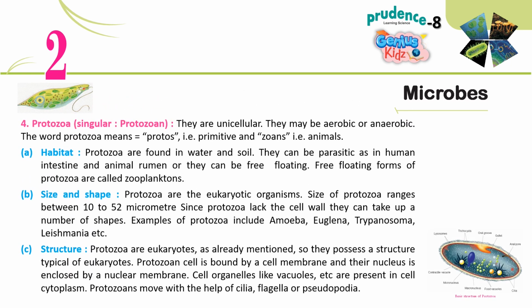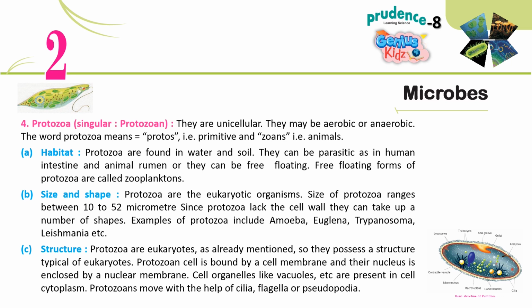4. Protozoa, singular protozoan. They are unicellular. They may be aerobic or anaerobic. The word protozoa is equal to protos, that is primitive, and zoa, that is animals. A. Habitat. Protozoa are found in water and soil. They can be parasitic, as in the human intestine and animal rumen, or they can be free-floating. Free-floating forms of protozoa are called zooplanktons.